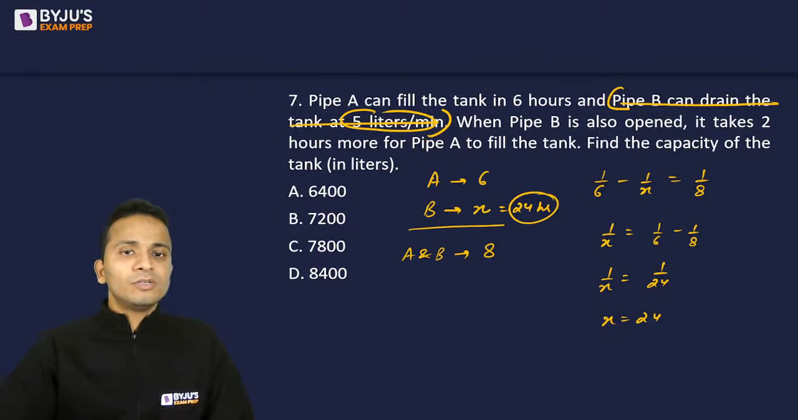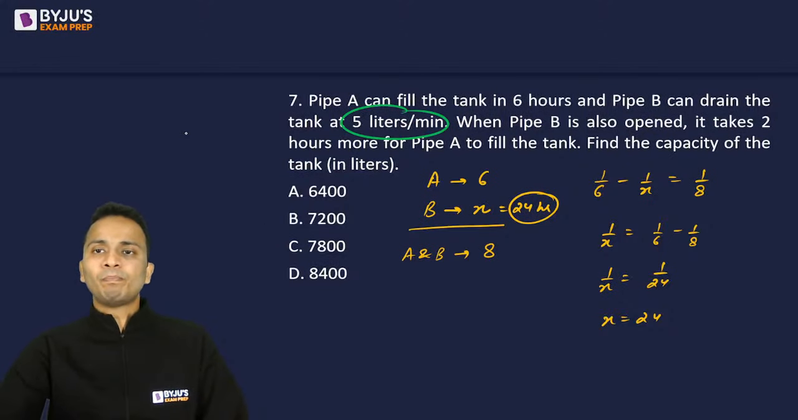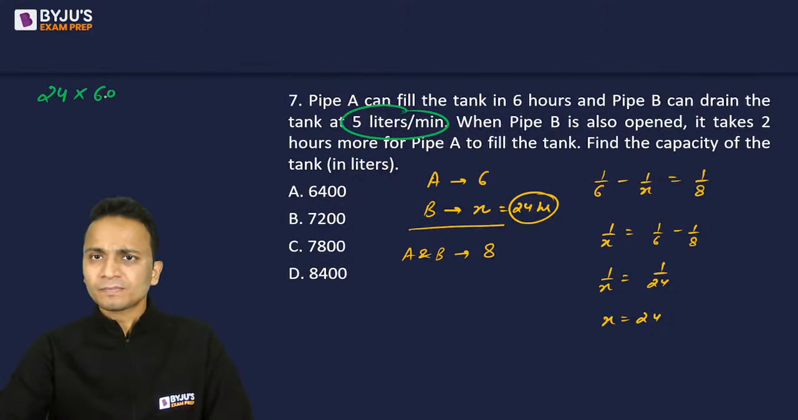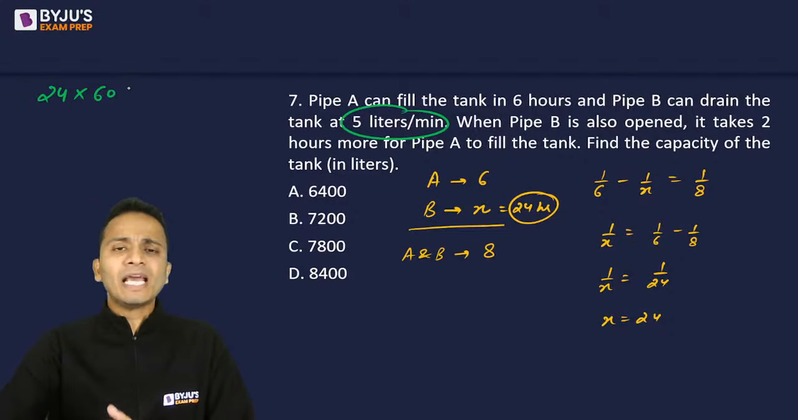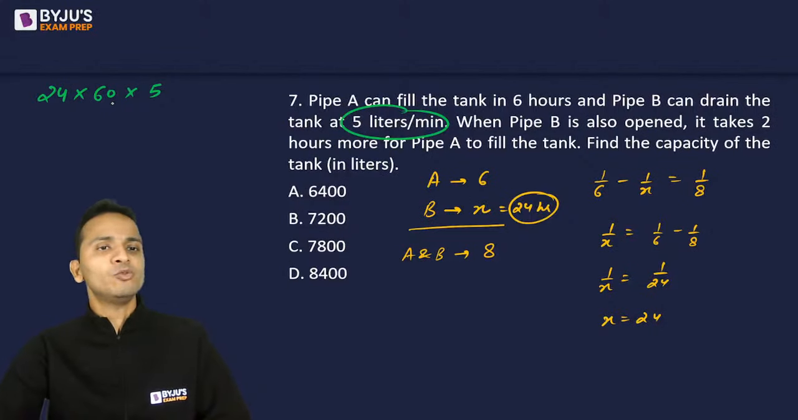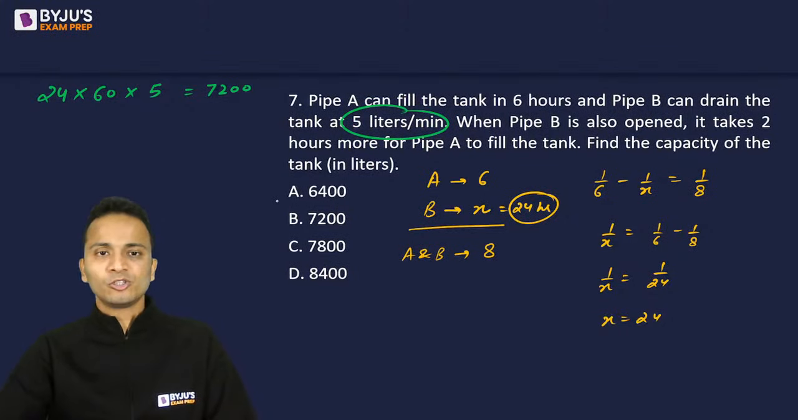Now let's use the information that I ignored earlier. That means this information that I'm highlighting now. So pipe B can fill the entire tank in 24 hours. 24 hours means 24 into 60 minutes. And the rate at which pipe B can drain is 5 liters per minute. So the capacity of the tank will be 24 into 60 into 5. You can simplify this and it will come out to be 7200 liters. So 7200 liters will be the capacity of this tank.